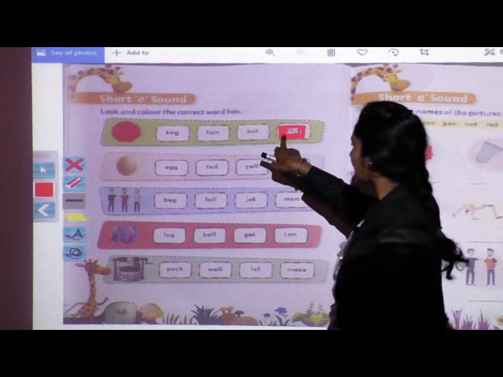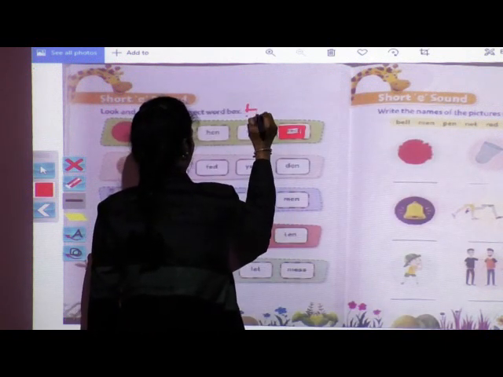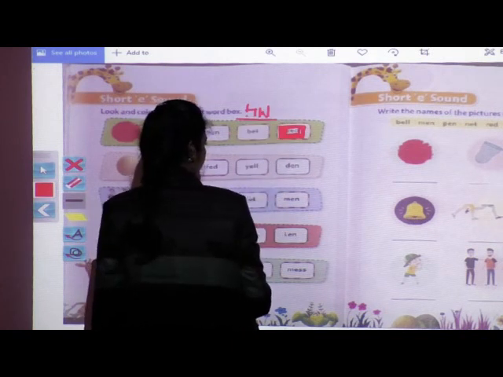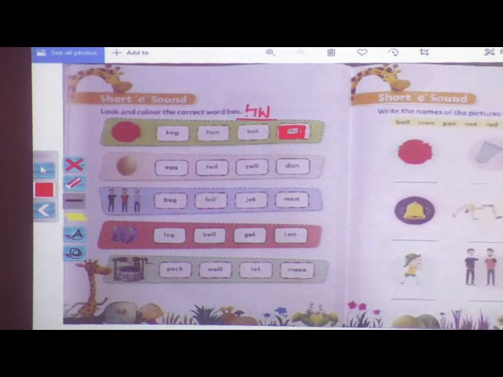So like example I showed, this will be your homework. You have to complete at your home. So write here HW. Okay, completed. Okay, now come to page number